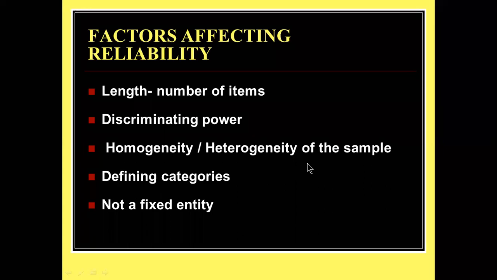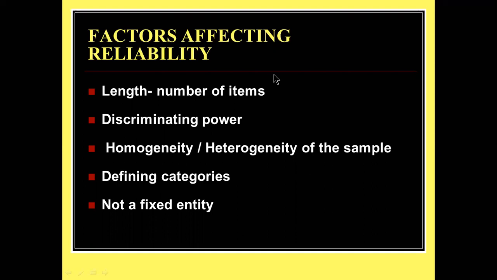Next is homogeneity and heterogeneity of the sample. In the last lecture, Shagaj asked what homogeneity and heterogeneity of the sample mean. I told you homogeneity means uniform characteristics of the samples. Heterogeneity means there are no equal characteristics of the samples in the study. You need to consider that in your research. The next one is defining categories. I already told you: the operational definitions and the concepts, everything you must clearly explain. That is about defining categories.